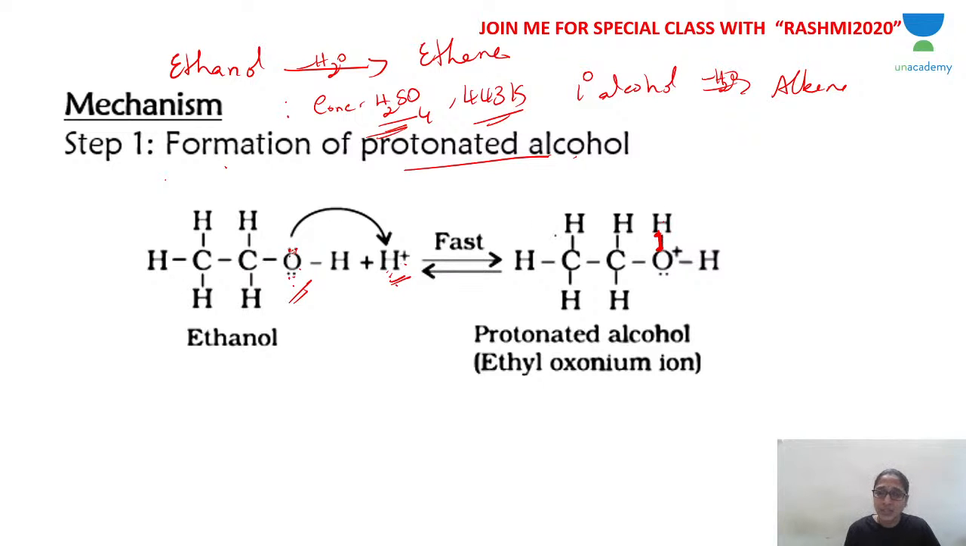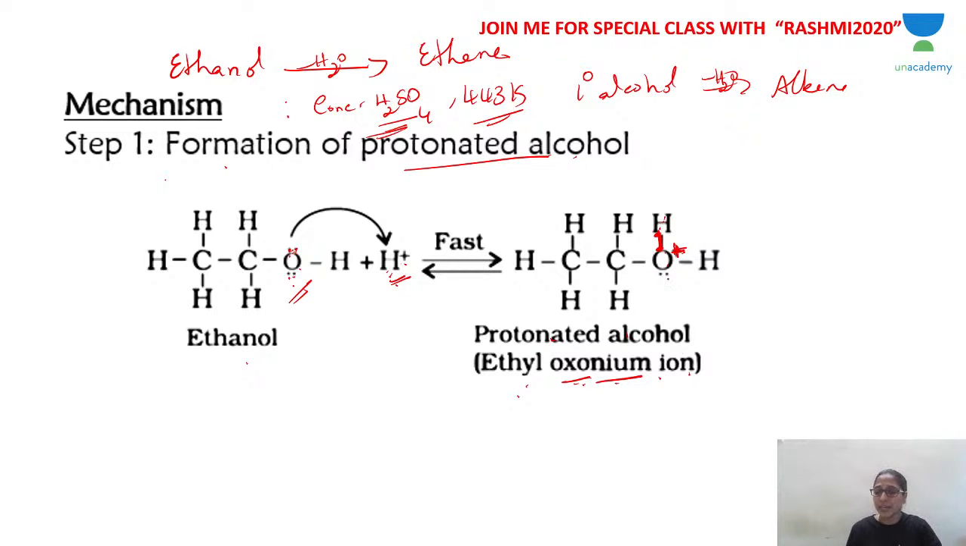These two electrons are now like this. One electron is with hydrogen, only one electron is with oxygen. Oxygen lost one electron, that is why oxygen carries a plus charge. Oxygen carrying a plus charge is called an oxonium ion. Since ethanol is undergoing protonation, the compound formed is called ethyl oxonium ion, or just protonated alcohol.